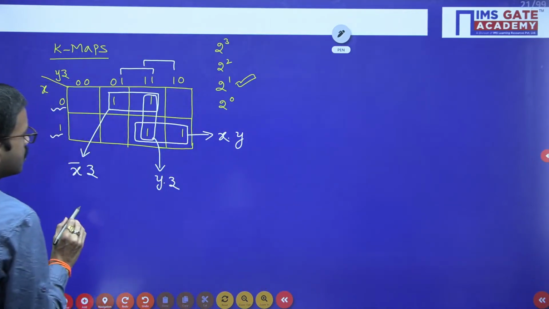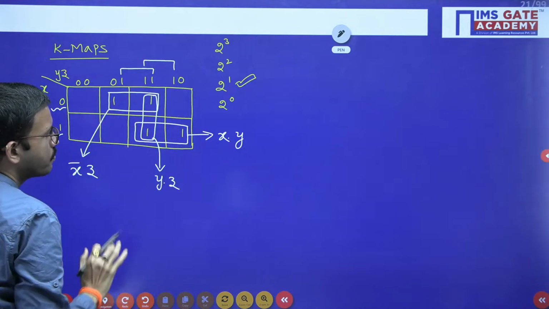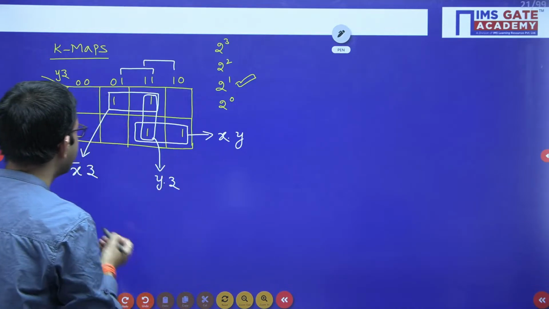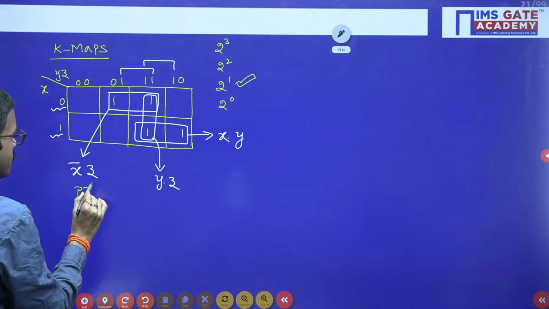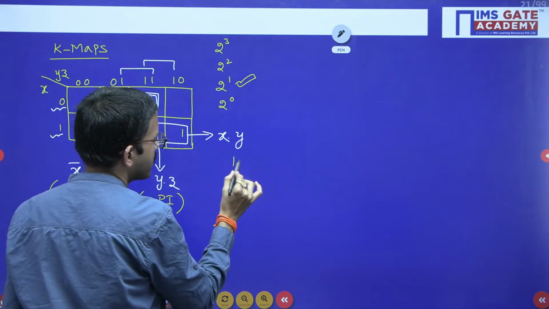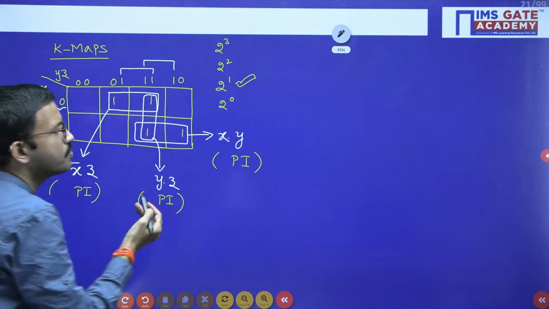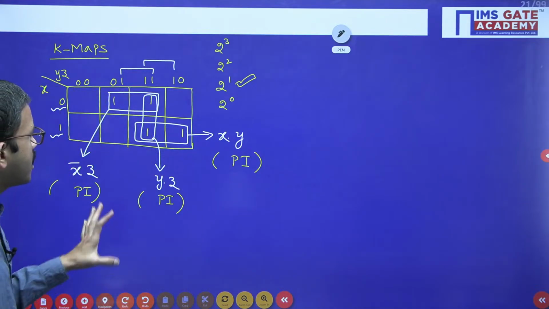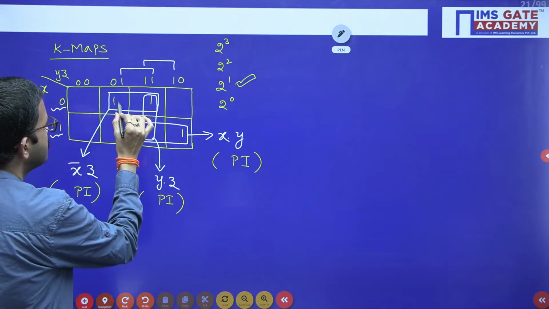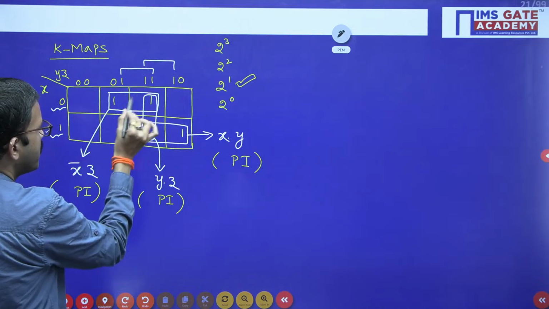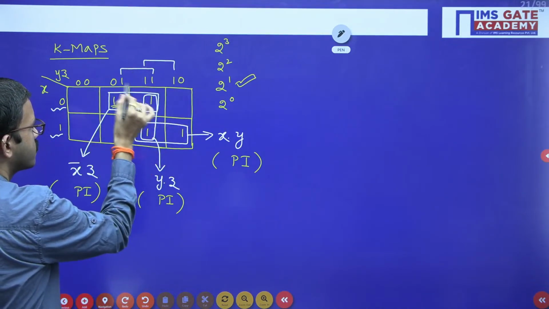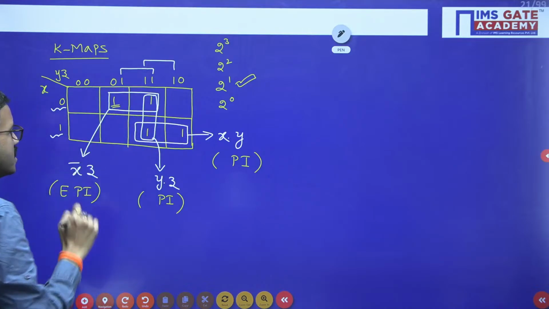So here after doing each and every grouping, each and every product term we get we will call a prime implicant. Now we will check among these groupings which are compulsory. For example here, if you don't do this grouping, for this one there is no other grouping. That means this grouping is mandatory. This first grouping is mandatory, so that means it is essential.